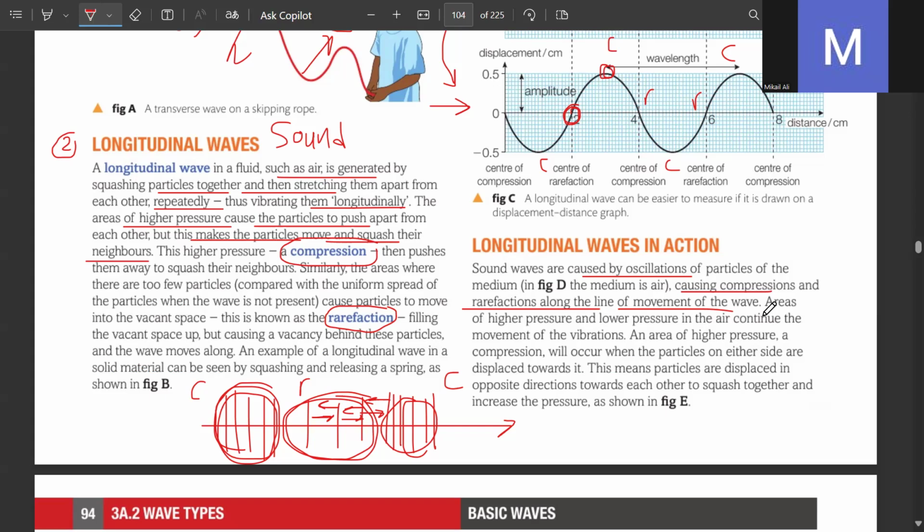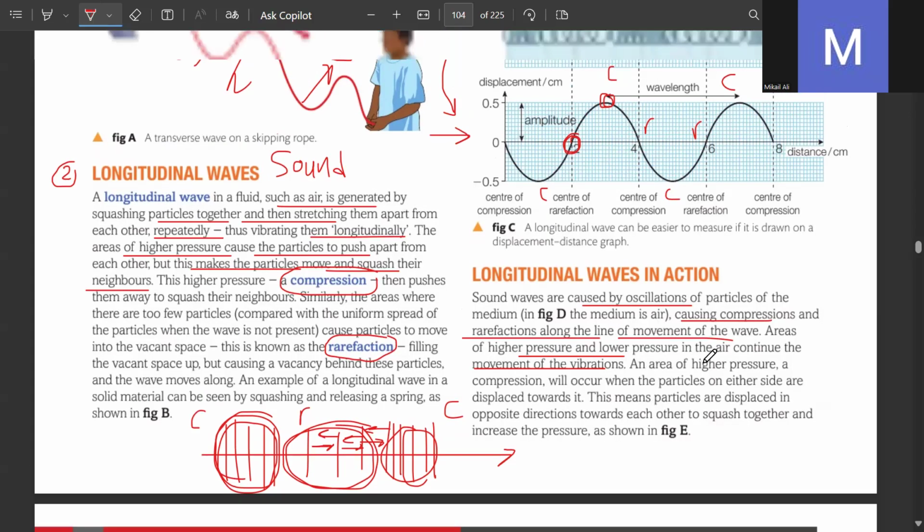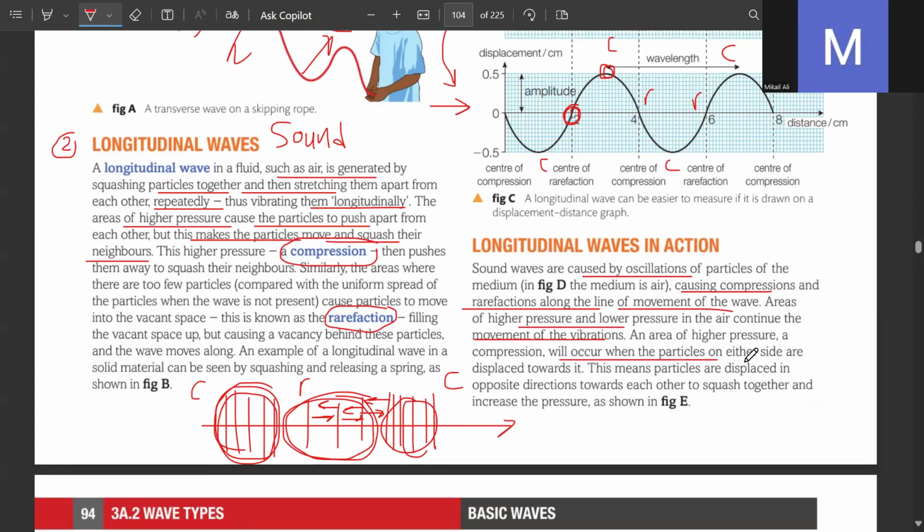आपका जो speaker है, speaker भी vibrations है. Speaker is nothing. It does not itself produce a sound. Speaker converts electrical signal to sound wave. How electrical wave है? आपका USB में songs है, it's an electrical wave energy. You have studied in work energy power में हमने देखा था electrical energy to sound energy convert हो रहा है. Nothing is lost. बस वो convert कर रहे हैं air particles के अंदर. Areas of higher pressure and lower pressure in the air continue the movement of vibration. An area of higher pressure will occur when the particles on either side are displaced towards it. This means particles are displaced in opposite directions towards each other, so that they squash together and they increase the pressure.